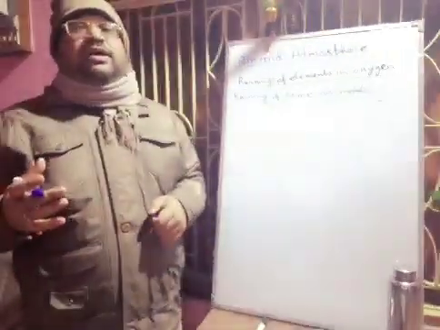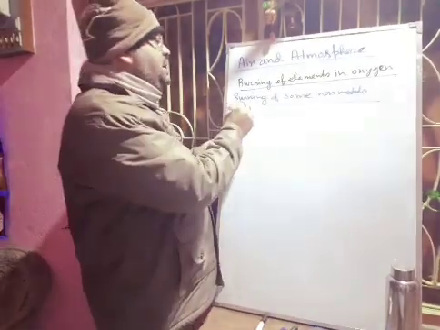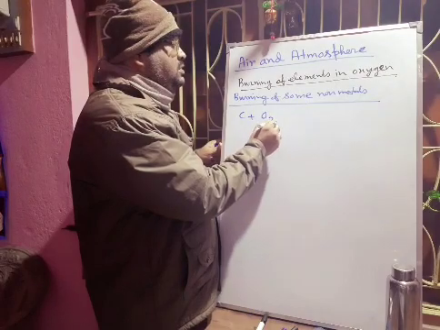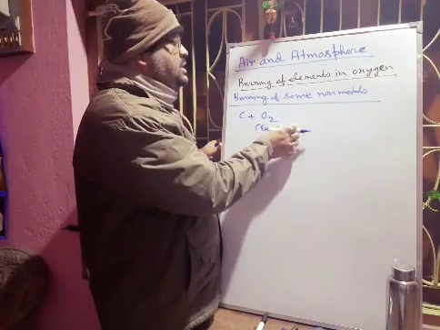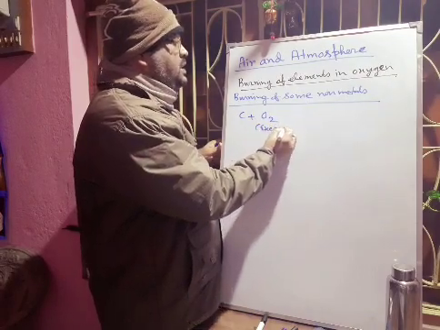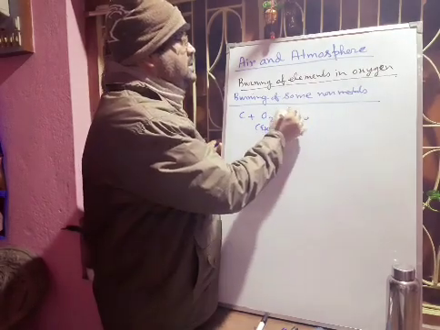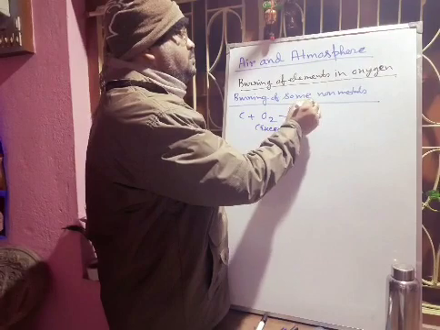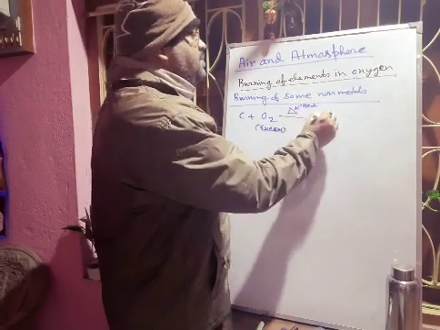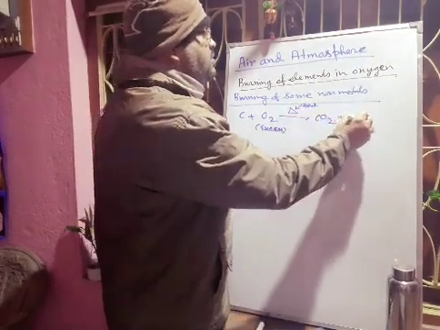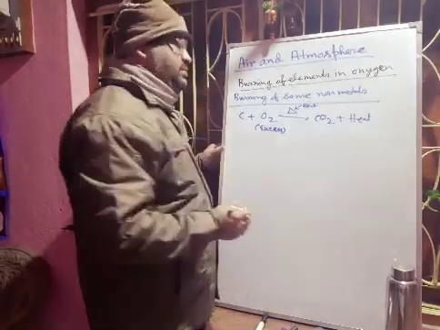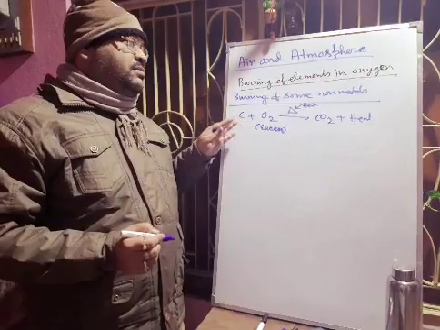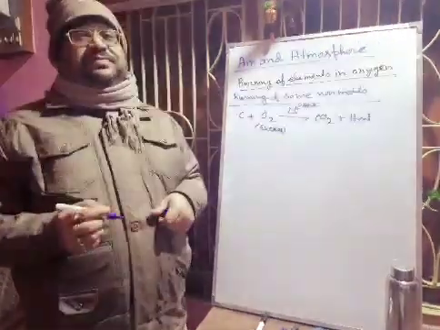When you are burning carbon in the presence of oxygen, when a sufficient amount of oxygen is present, then if you apply heat, this delta sign is the sign of heat, there will be formation of carbon dioxide gas and a huge amount of heat energy will be formed. So again I am telling, we are burning carbon in the presence of excess oxygen.